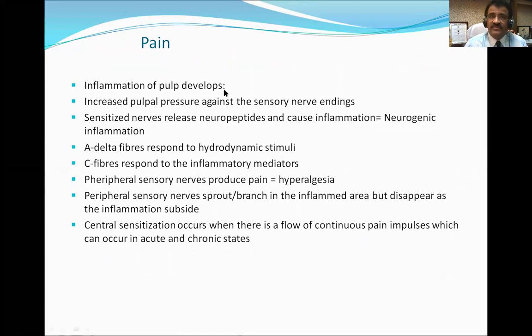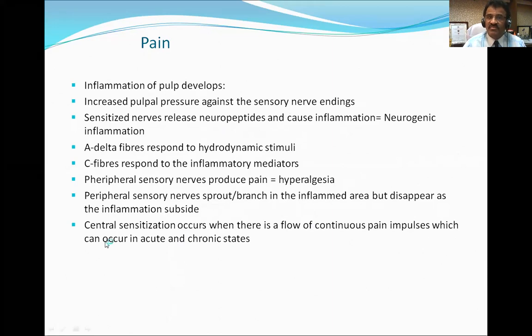Inflammation of the pulp develops due to increased pulpal pressure against the sensory nerve endings, and sensitized nerves release neuropeptides and cause inflammation, which is called neurogenic inflammation. That is why this pain is severe. Peripheral sensory nerves produce pain, hyperalgesia. Nerves sprout and give branches in the inflamed area, but disappear as the inflammation subsides. Sensory sensitization occurs when there is a flow of continuous pain impulses, which can occur in acute and chronic cases.